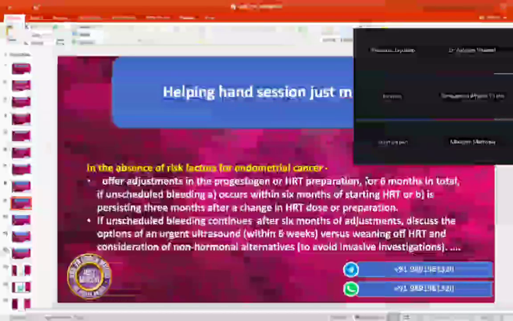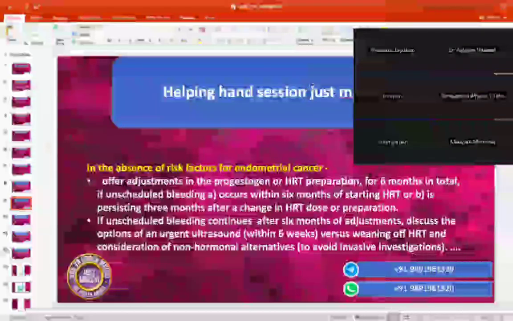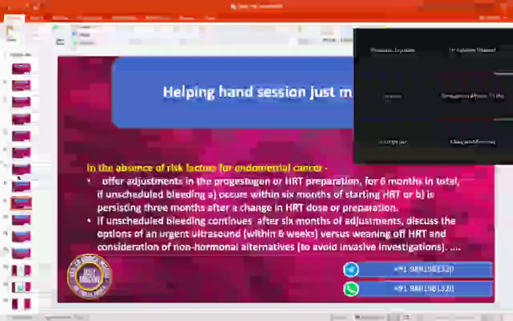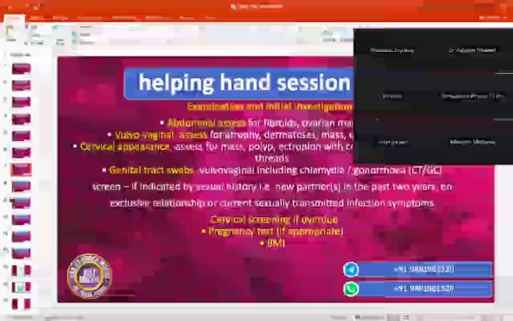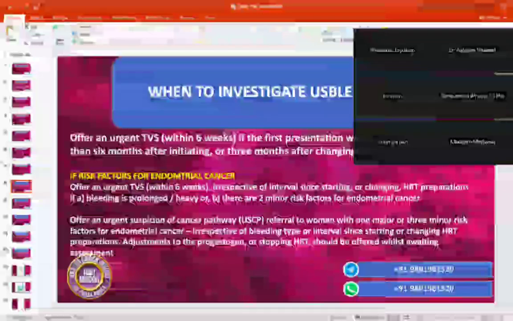3 months, then 3 months. So if she's taking it for 3 months, no response, then further change. So that is again only twice you can do, at an interval of 3 months. Not more than that. So she is considered less risk when it develops within 6 months. But when it develops after 6 months, then she is for urgent 6 weeks urgent TVS. Yes, urgent.